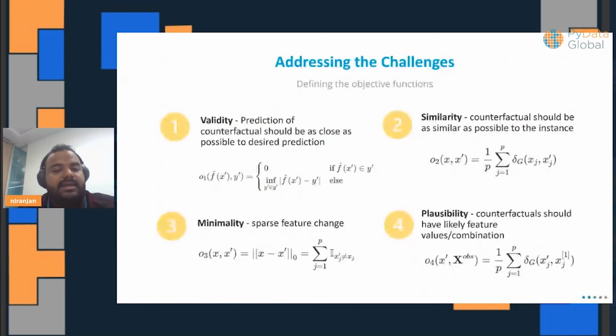There are other challenges as well, right? So this is an example of the challenges that I have described, again in the objective functions for those desirable properties. How would you define those objective functions? How do you translate those desirable properties into a mathematical function you can use further down the line?